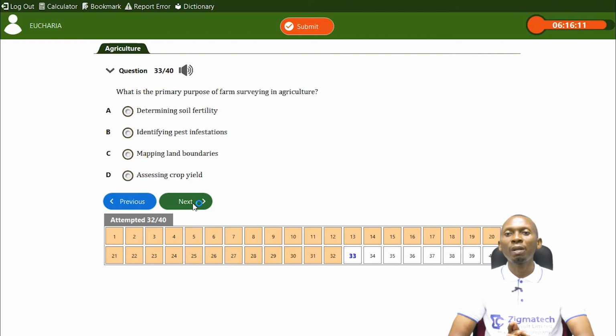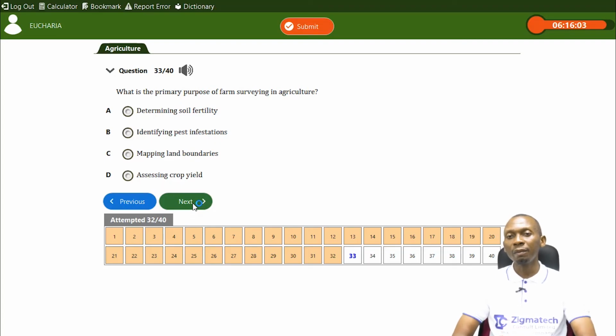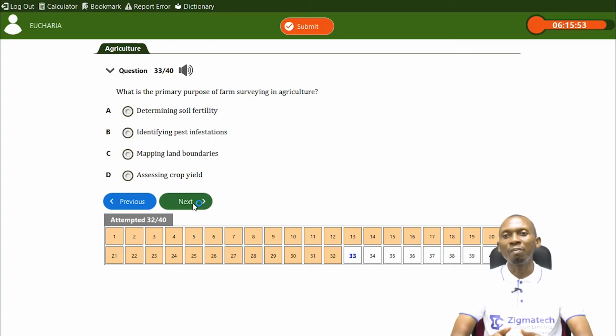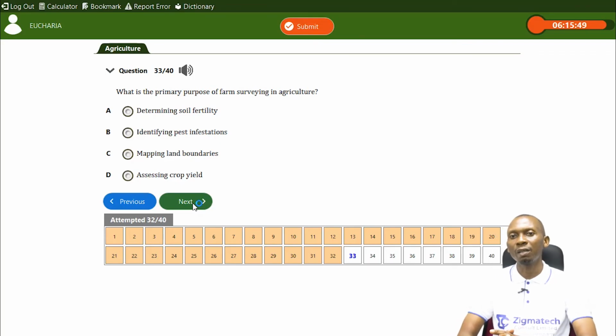Now, what is the primary purpose of farm surveying in agriculture? What is surveying? Survey is the process of measuring and mapping out the size and topography of our land, the boundaries of our lands. You measure, you map. That's what survey is all about. So let's look at the options here.